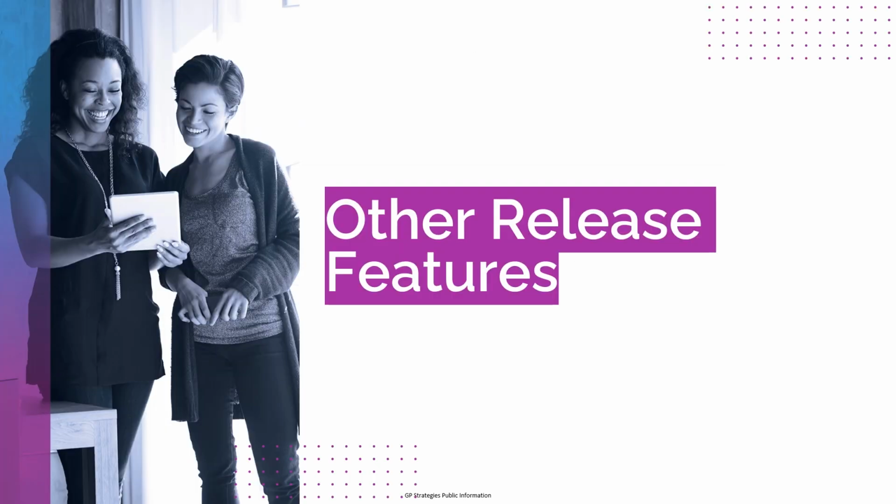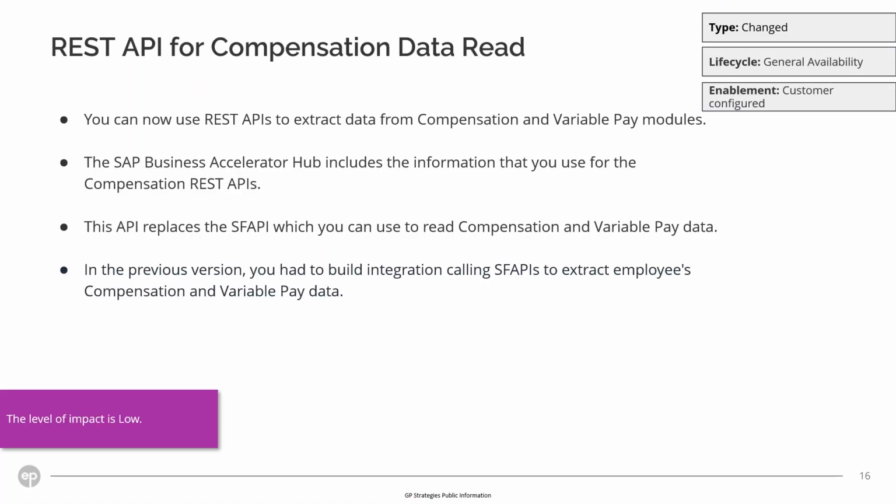Other release features. REST API for compensation data read. You can now use REST APIs to extract data from compensation and variable pay modules. This API replaces the SF API used to read compensation and variable pay data. In the previous version, you had to build integration calling SF APIs to extract employees' compensation and variable pay data.